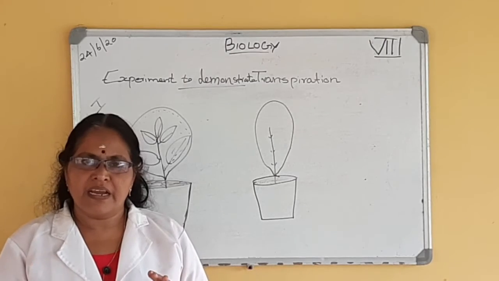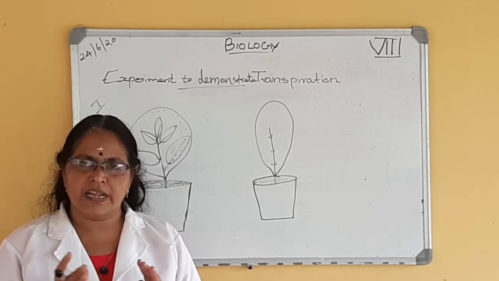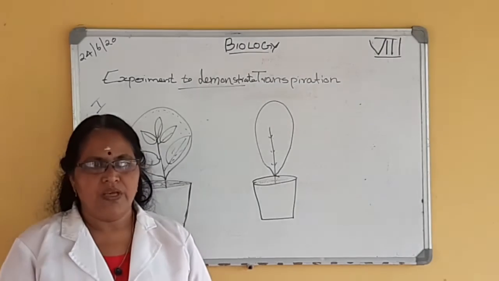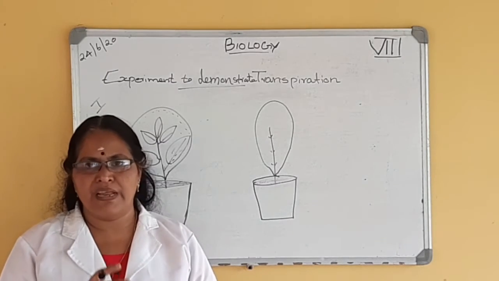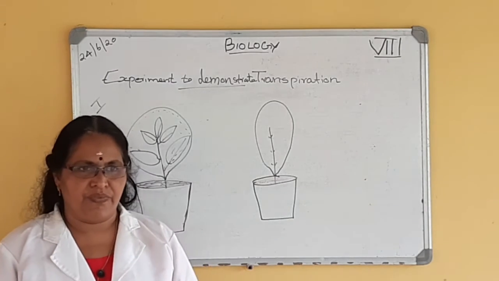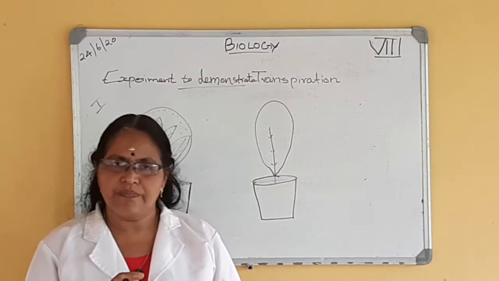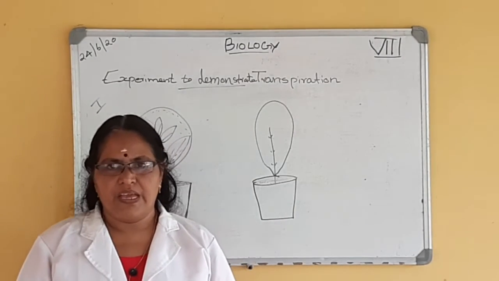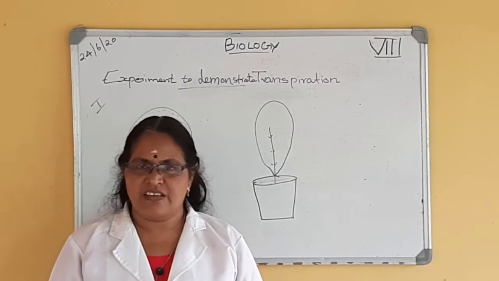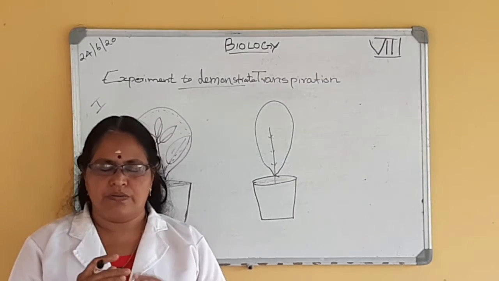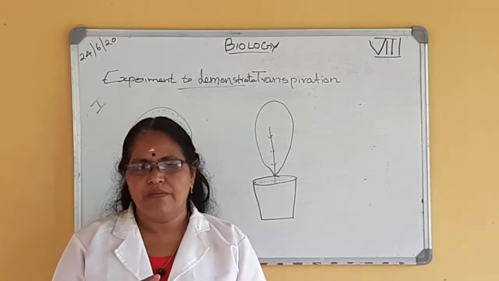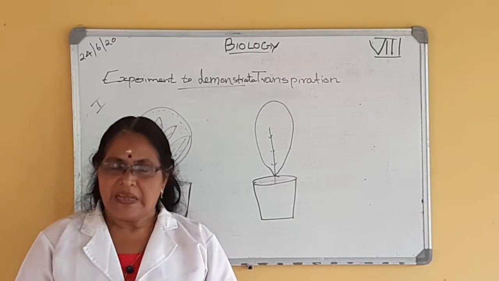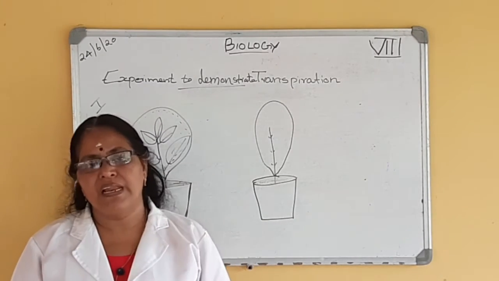You know, plants continuously absorb water and minerals from the soil. So what is the use of minerals and water in plants? Water is used for photosynthesis and to provide mechanical strength to the plant. Next one is the use of minerals.